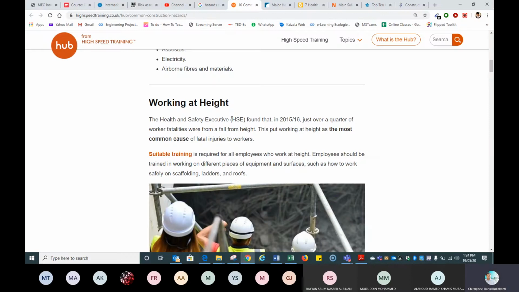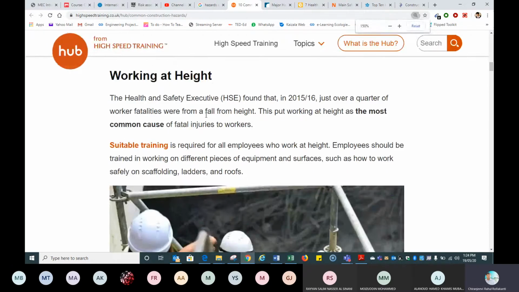So you can see here working at height. Let us see how best I can get the information from this. You can mention in the starting itself that the Health and Safety Executive has mentioned this under workers falling from height, the Work at Height regulations.